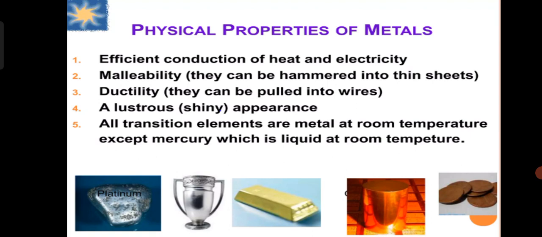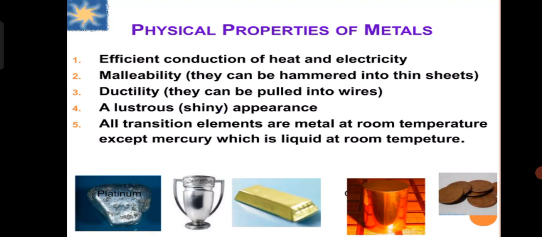So what are the physical properties of metals? Now one by one we see the physical properties of metals which are in transition elements. The first property is that transition elements are efficient conductors of heat and electricity. Second, they are malleable, meaning they can be hammered into thin sheets.